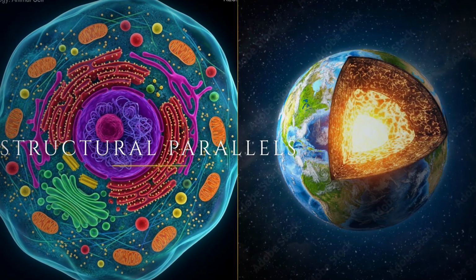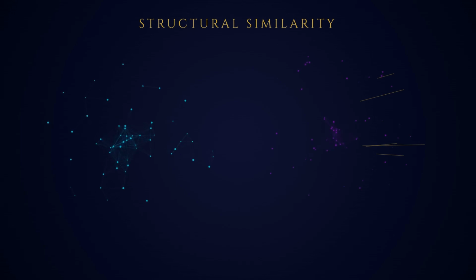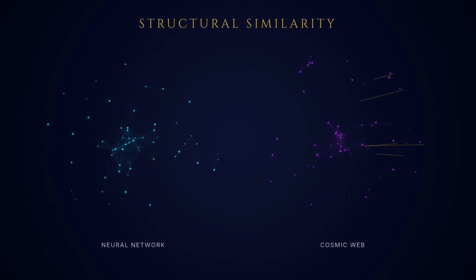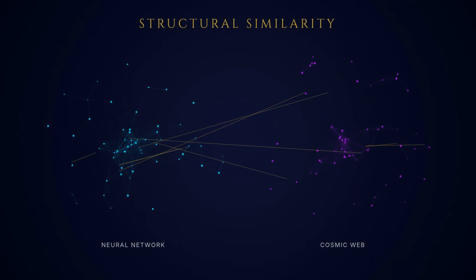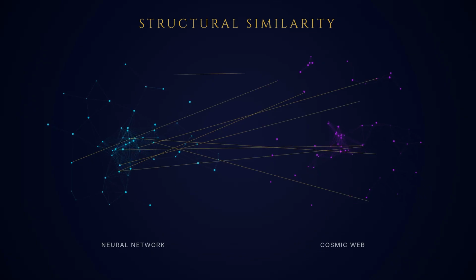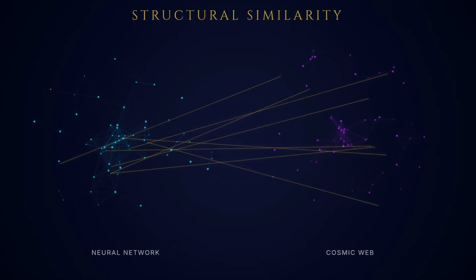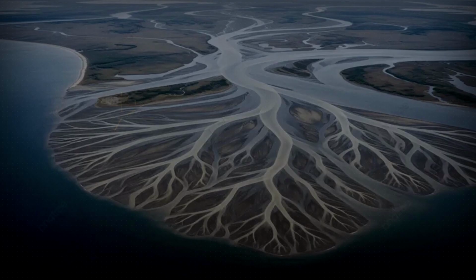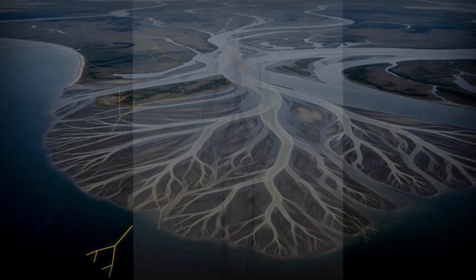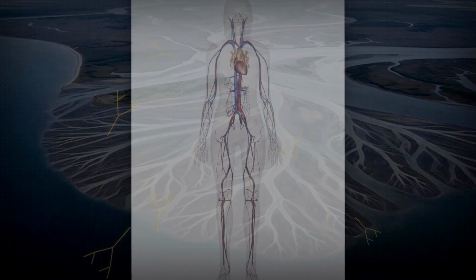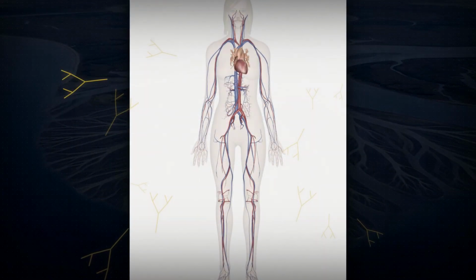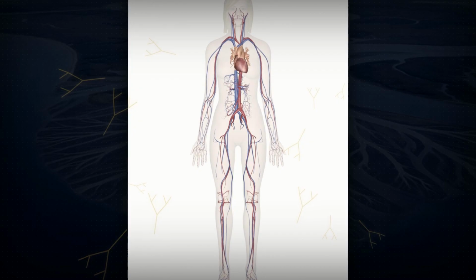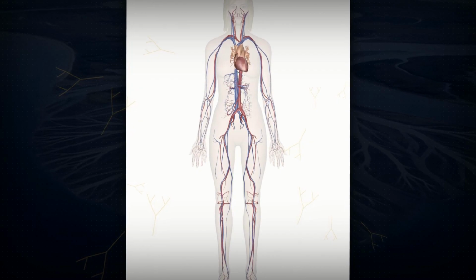vast distances. Consider the striking similarity between a neural network and the cosmic web of galaxies. This shared network topology suggests that information is the fundamental organizing principle, whether it is encoding life in DNA or physics in mathematics. Even our bodies reflect the landscape. The human vascular system and river drainage systems both use branching fractal networks. Nature optimizes for flow and distribution using the same blueprint in different domains.